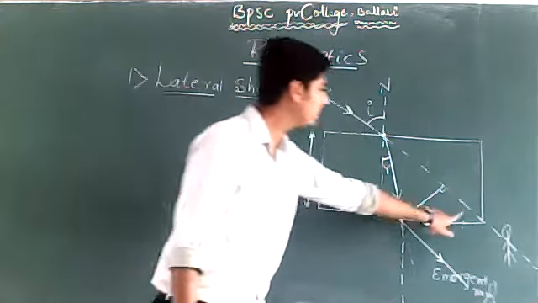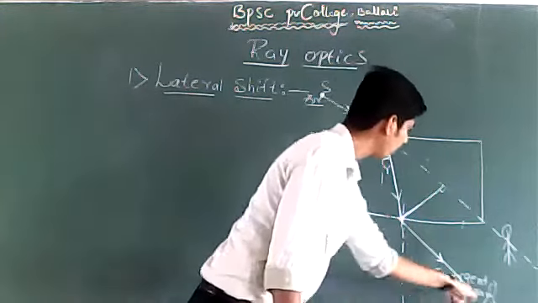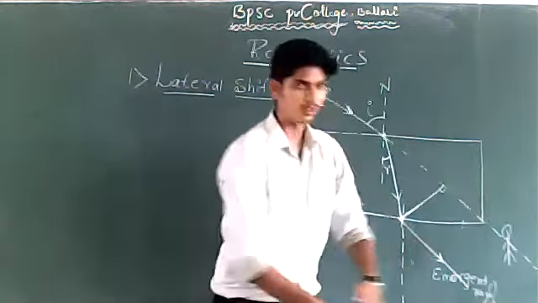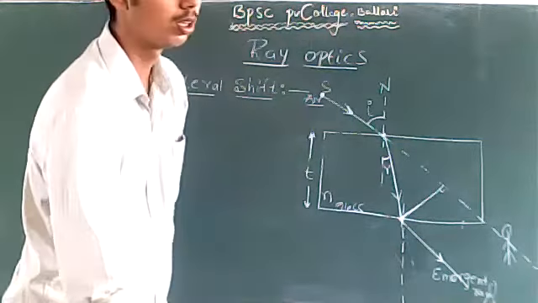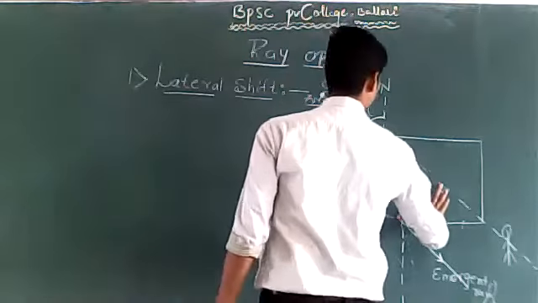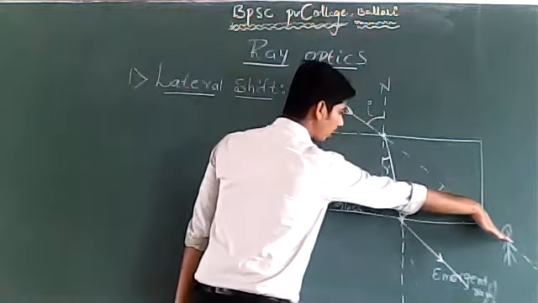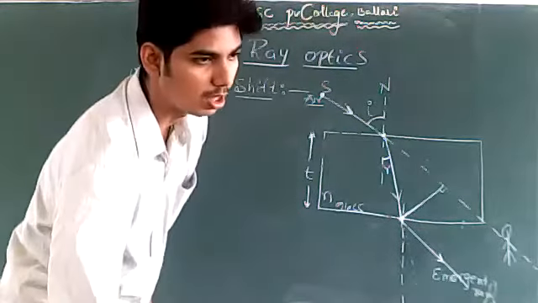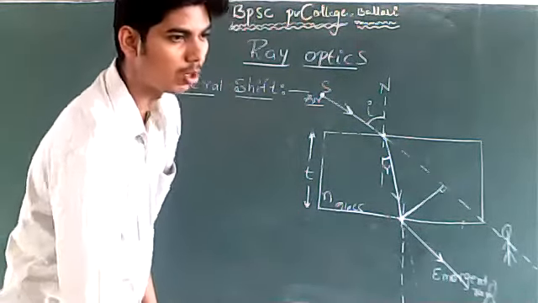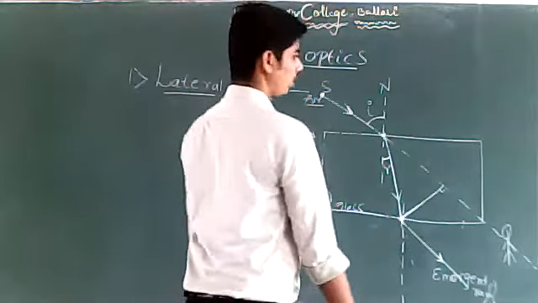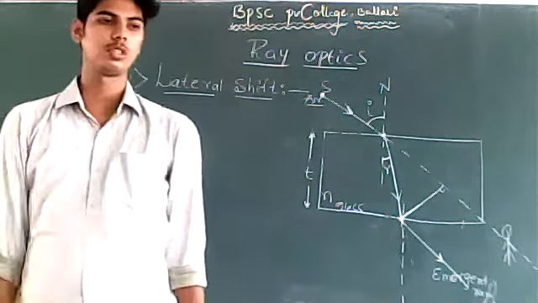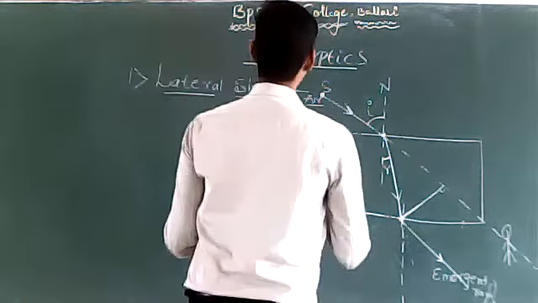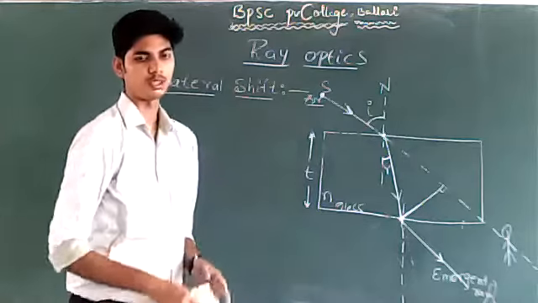How are the incident ray extended and the emergent ray? Are they parallel or perpendicular? This is the perpendicular distance noted. Just tell me, how are the incident ray and the emergent ray? Are they parallel to each other or perpendicular to each other? Parallel. So, what is a lateral shift?